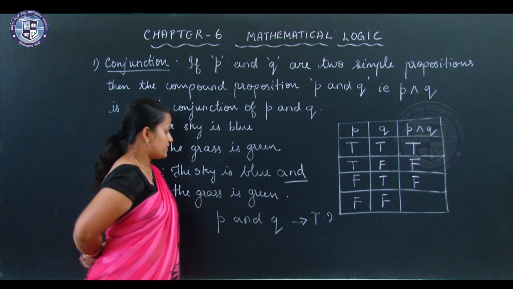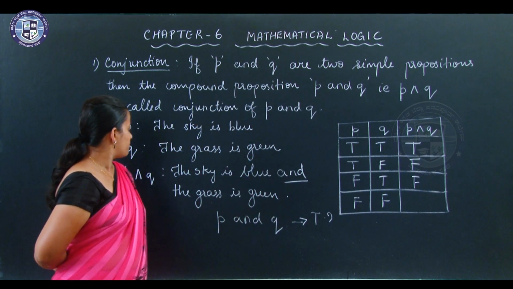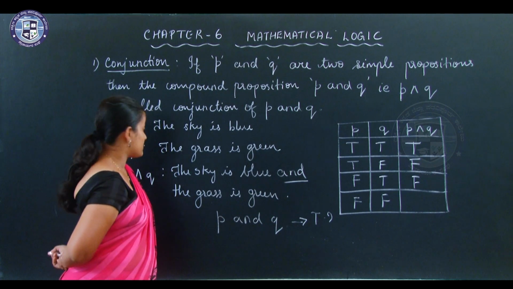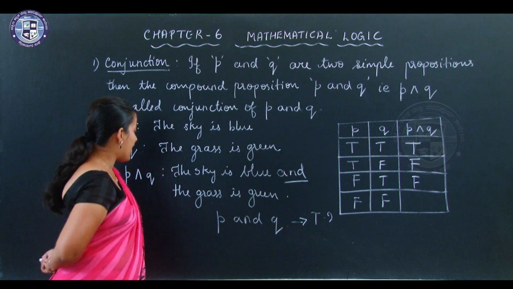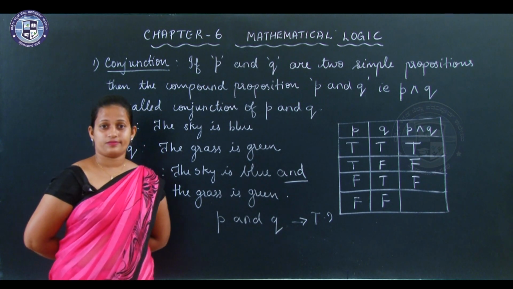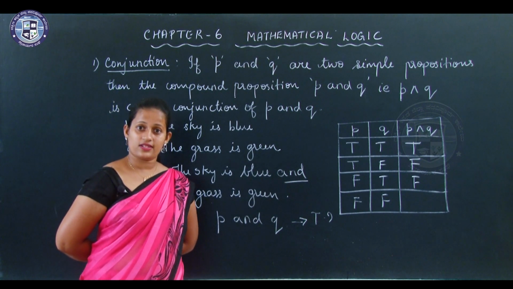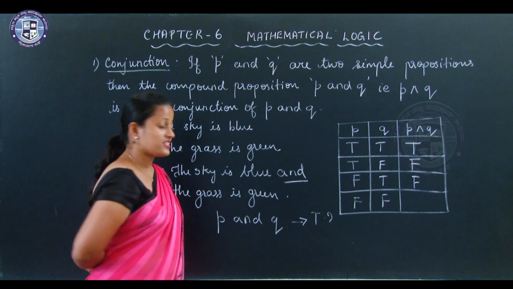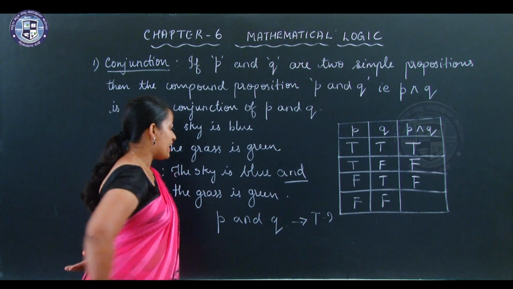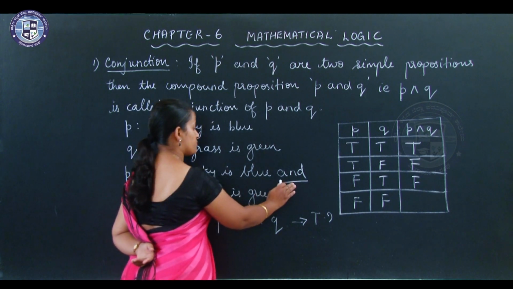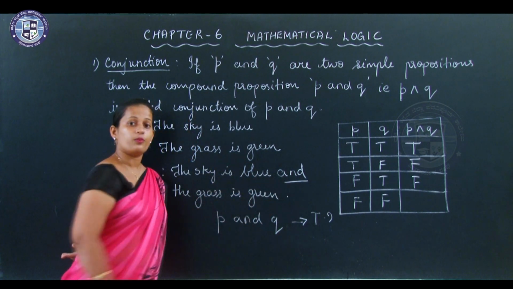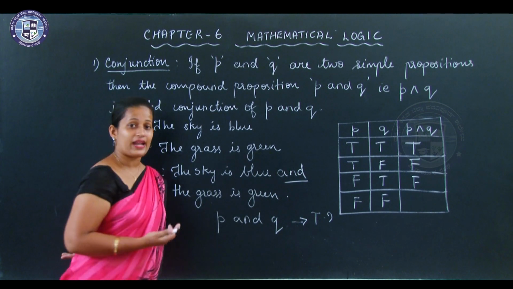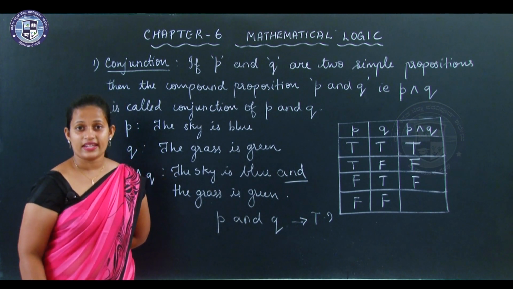Now, both are false. For example, I will take the sky is violet and the grass is black. Sky is violet is also false, grass is black is also false. I am connecting two false statements with the and. Sky is violet and the grass is black. You will definitely say it is false.